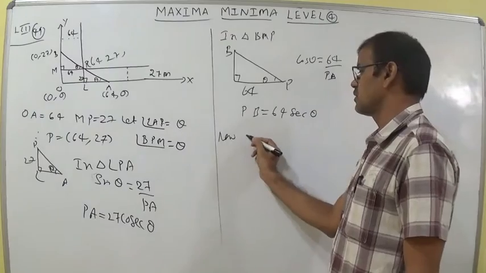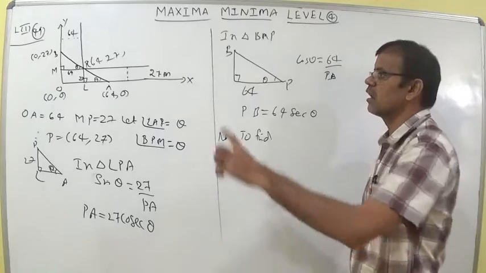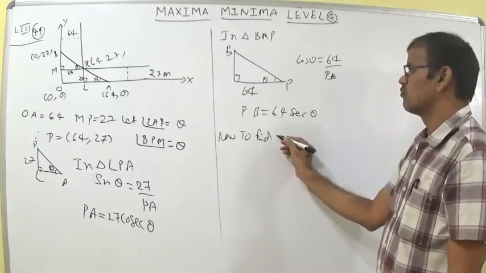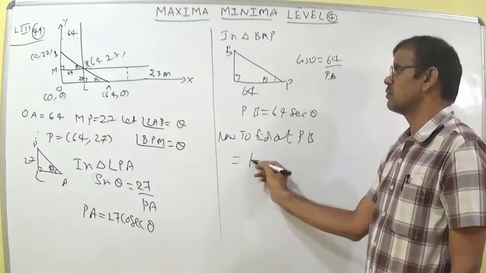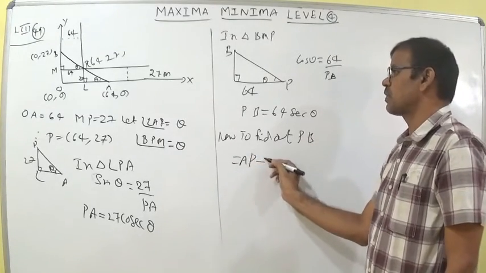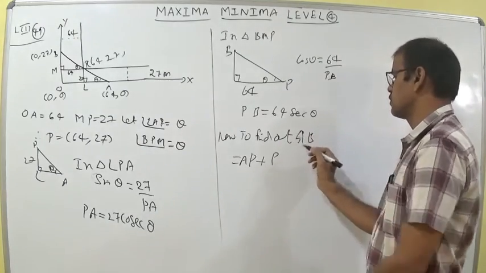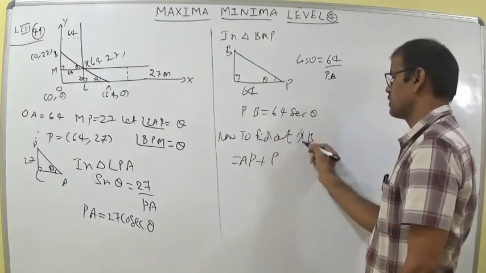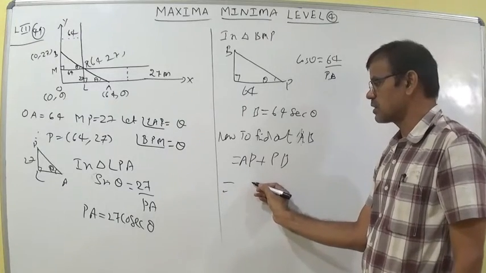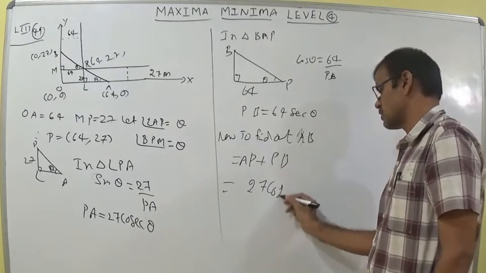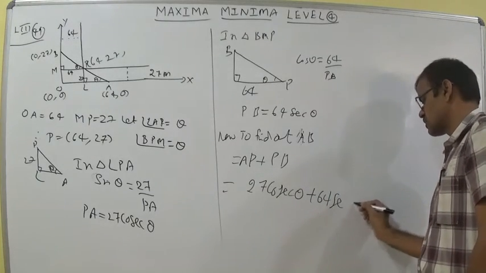Now what should we find out? The maximum length of the channel. To find out, students, AB, not PB. So AB is equal to AP plus PB. That implies we can write 27 cosecant theta plus 64 secant theta.